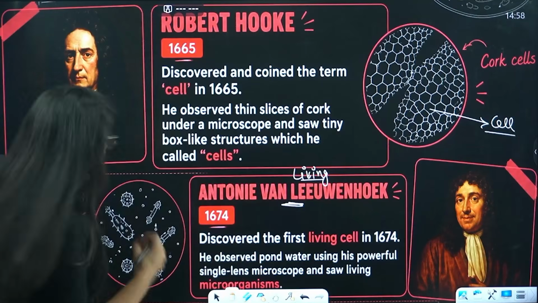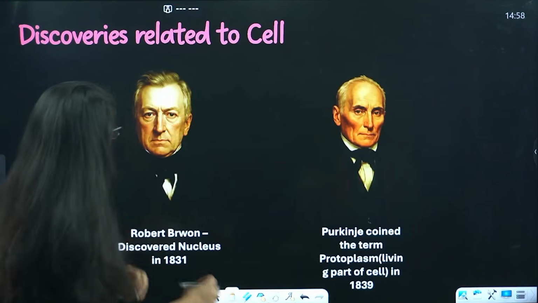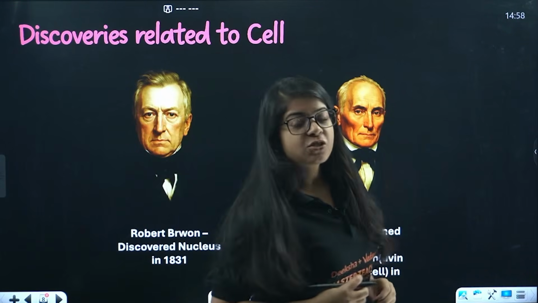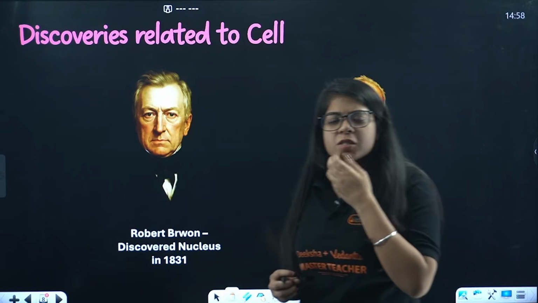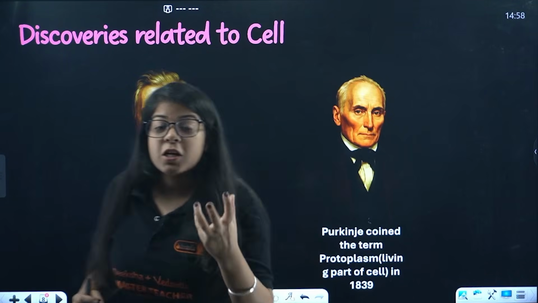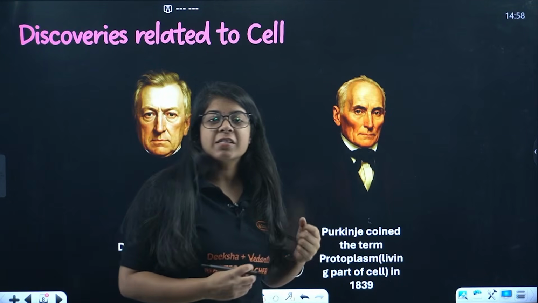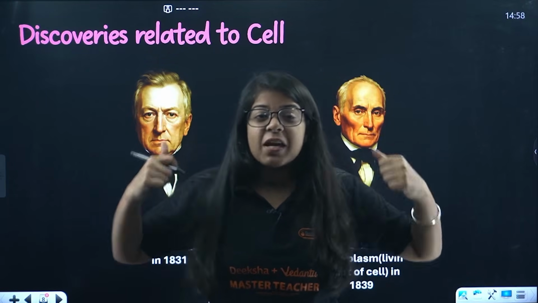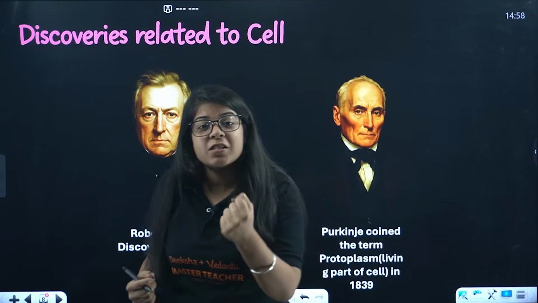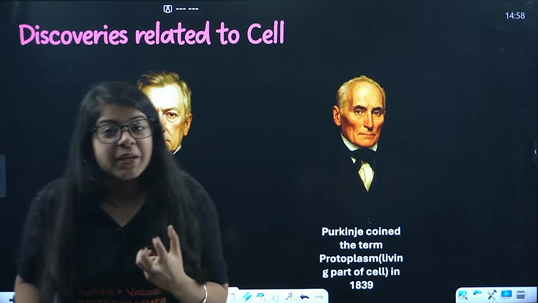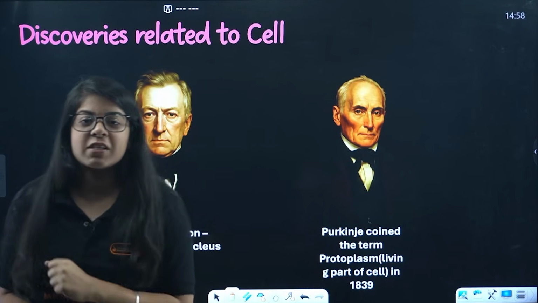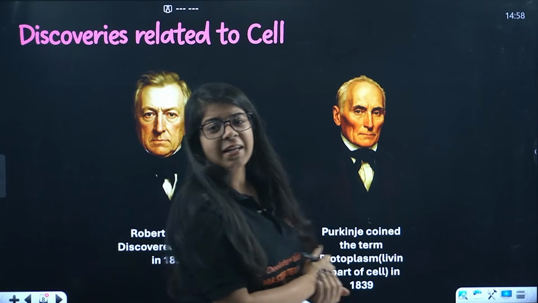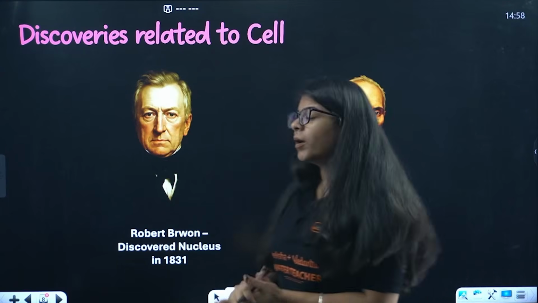Then now came another scientist, two more scientists came, and he discovered nucleus. Ma'am, what is nucleus? See, we'll study about nucleus as well, but basically, what is the brain of our whole body? It's our brain, it's in our head. Similarly, cell also has its own brain, and that brain is called nucleus of the cell. And who discovered that is our very own Robert Brown.